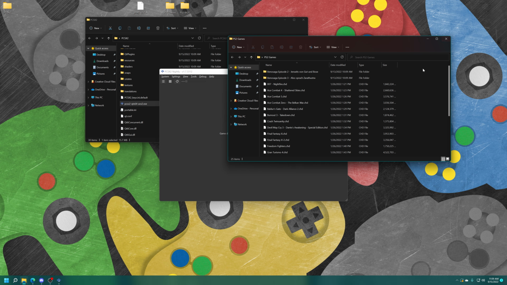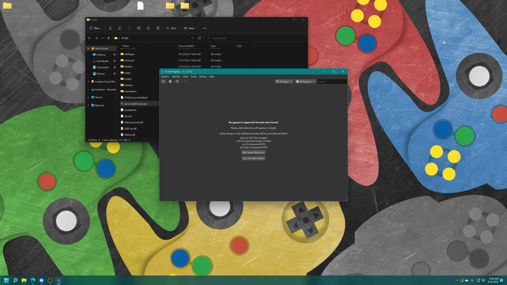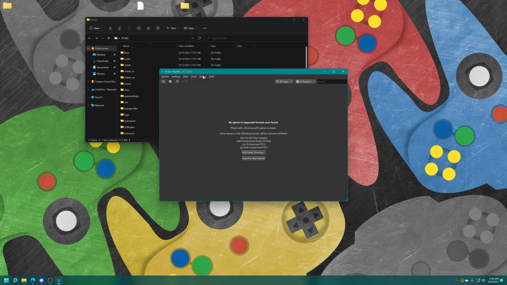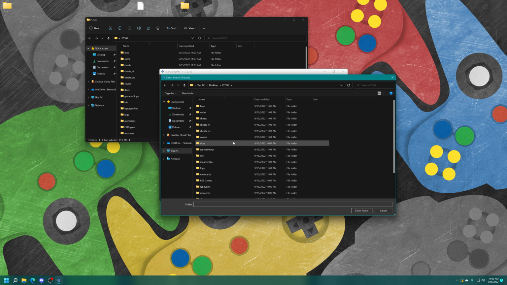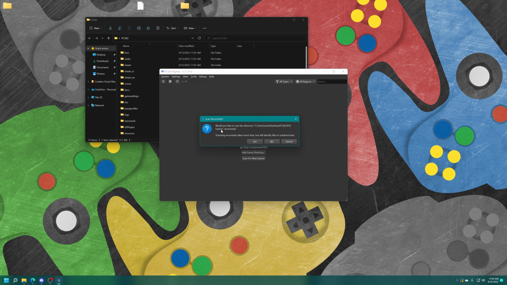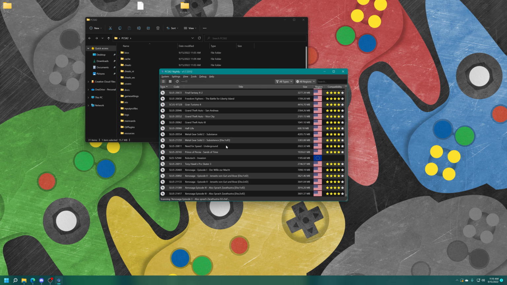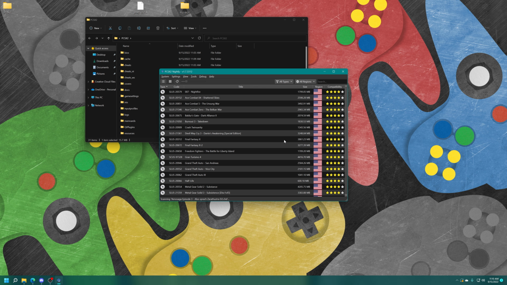But once you have your PS2 games sourced, you have them in the format you want, you can store them literally anywhere on your computer. It doesn't matter where you put them. So for demonstration, let's just add it to my PCSX2 folder, so that way everything is literally contained in one easy to find location. So going back into PCSX2, I can add a game directory. Can choose my PS2 games folder here, select the folder, and it's going to ask you if you'd like to scan recursively. Tell it yes, so that way it'll scan games that are inside subfolders. So for example, my multidisc games, I have them in subfolders. And it finds all of your games and lists them here in the menu.